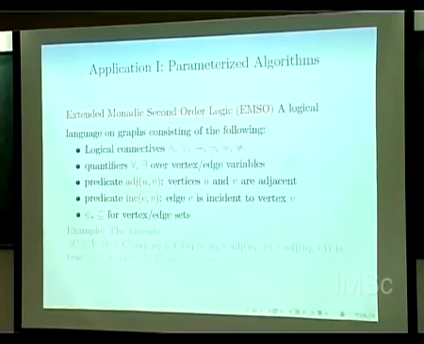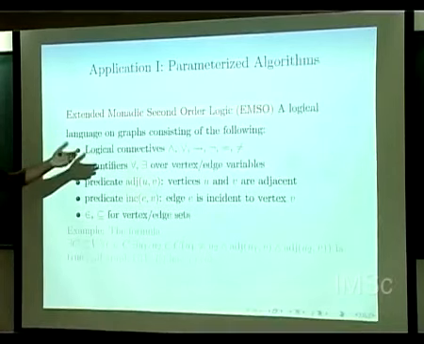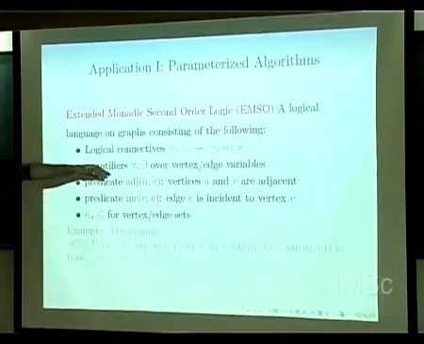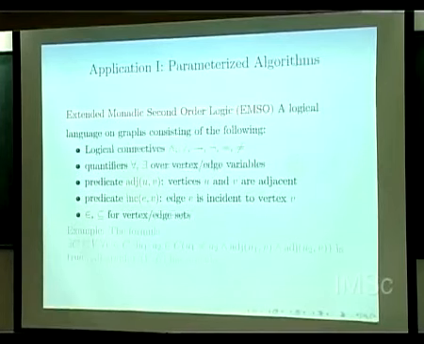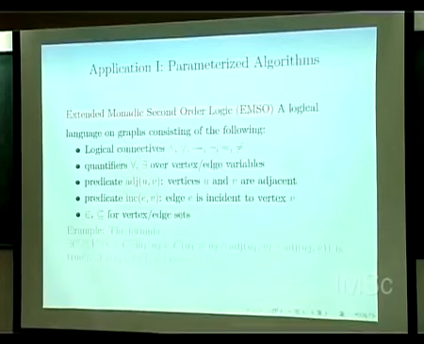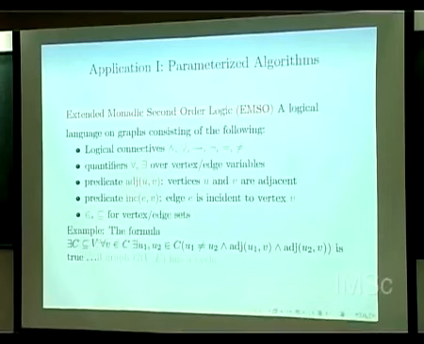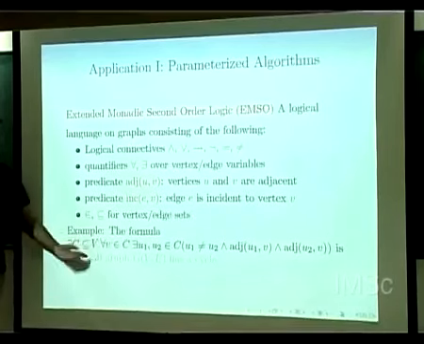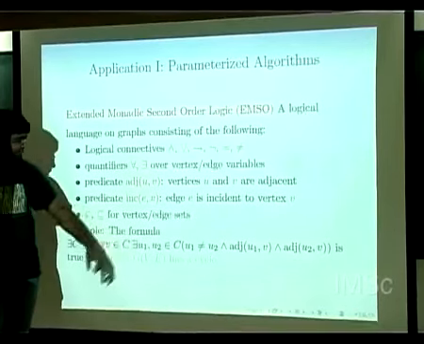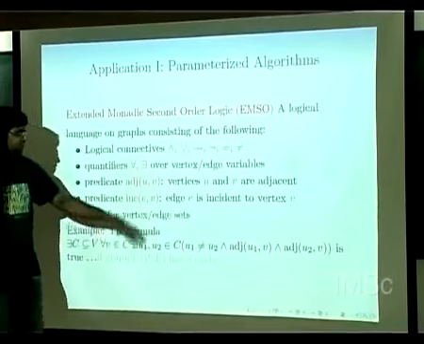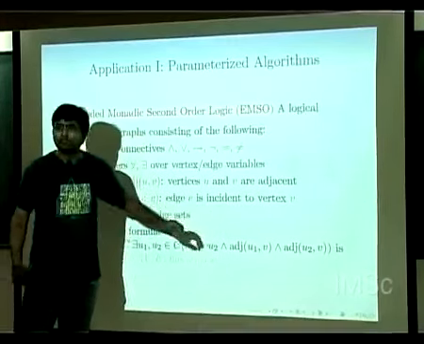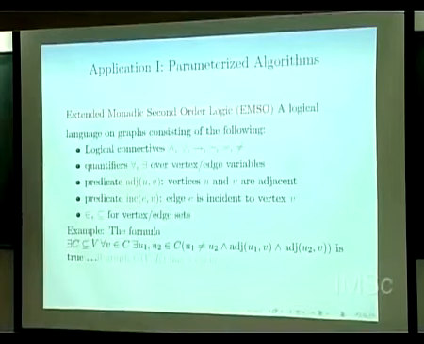So the notion of extended monadic second-order logic, for whoever knows logic, is a very powerful logic. It has logical connectives like for all and there exists. There's quantification over vertices, over subsets, and everything. For example, in this language, you want to test whether the graph has a cycle or not, so you can start with: there exists C, a subset of V. For all v in C, there exists u1, u2 in C, u1 not equal to u2, and you are basically saying that adjacent guys are adjacent, right?